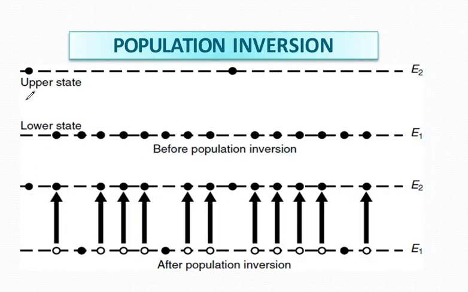So here you can see, this is the upper state, this is the lower state. This is the diagram before population inversion, and after population inversion you can see how the figure looks. So if in a material more electrons can be pumped to the higher metastable energy state as compared to the number of atoms at ground state, then it is called population inversion.